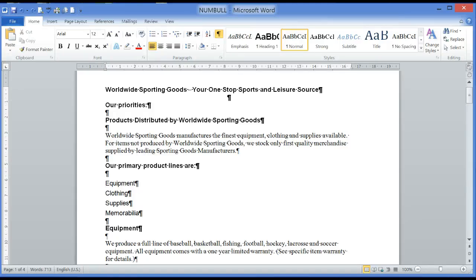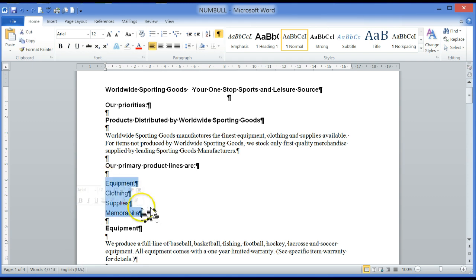Microsoft Word 2010 Customizing Bullets and Numbers. Customizing your bulleted list allows you to use creative, eye-catching bullets. Microsoft Word 2010 provides many different images to choose from. Select the text that you would like to customize.